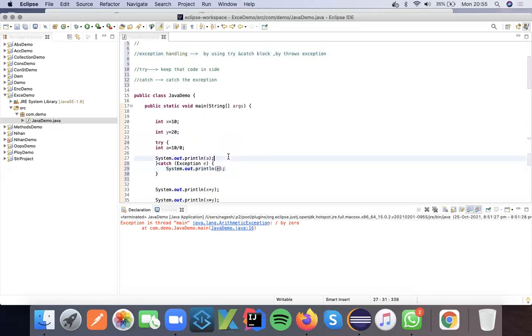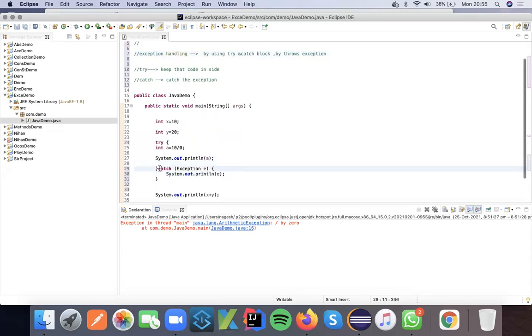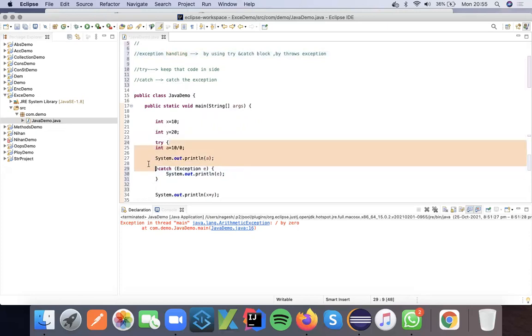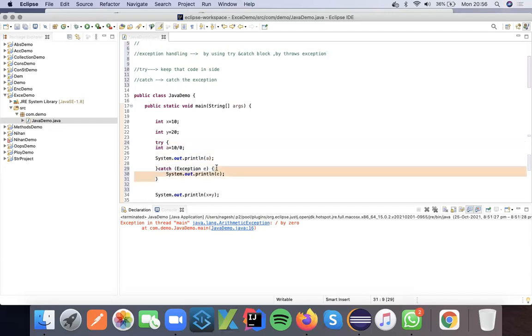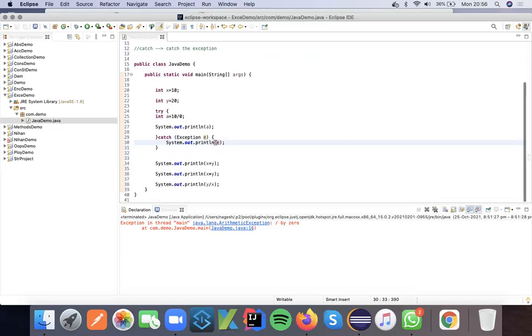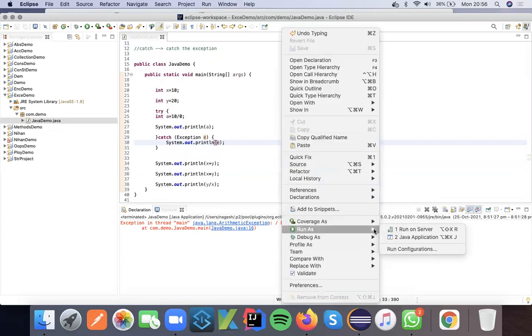This is the syntax for writing the try and catch block. Try starts here and ends at line number 29. As per the given statement, I kept the code which is throwing an exception inside the try block. And catch will catch the exception. Here it says Exception, and e is an object, and I am printing what exception is given. And as usual, now executing, and we'll see what is happening.